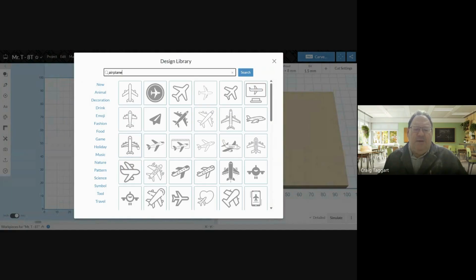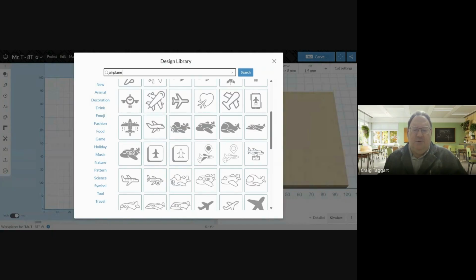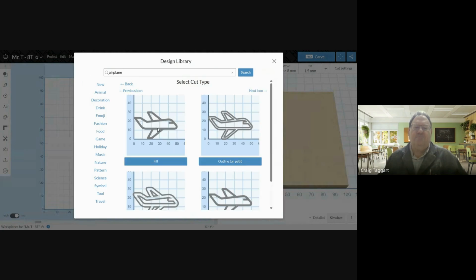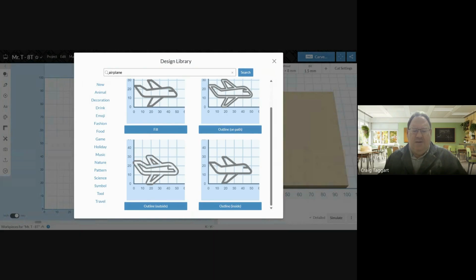So my airplane that we're going to use, let's go find one that we like. That's a cool one. We can go with that. So you'll notice we have a few different options here. We have select the cut, the type. This is called a fill. This is an outline. This is an outline on the outside, and this is an outline on the inside.